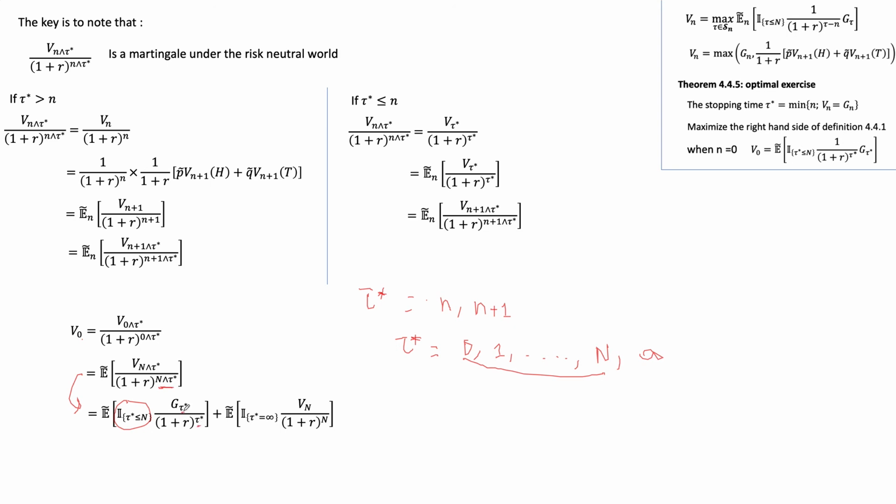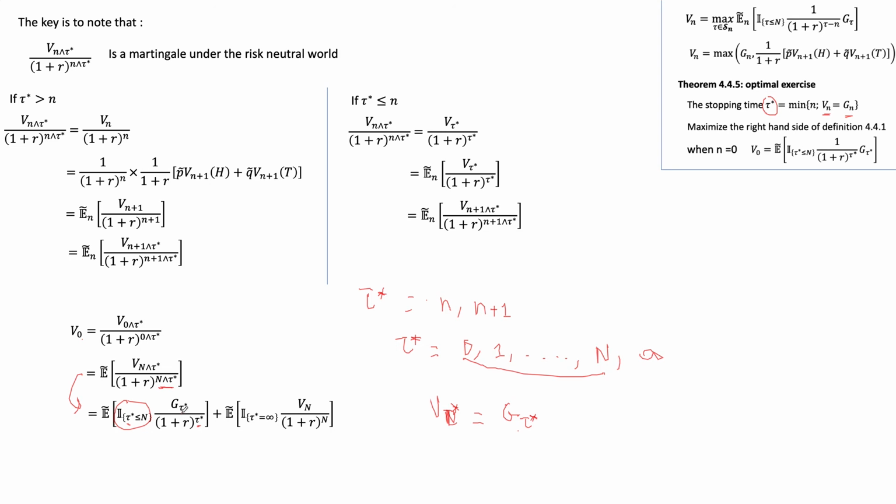And we're saying also that V tau star is actually equal to G tau star. And why are we saying that? Because if this tau star happens somewhere in here, then by definition V is equal to the intrinsic value. That's why tau star happens sometime between. So we can replace V tau star with G tau star, and that's what's happening here.